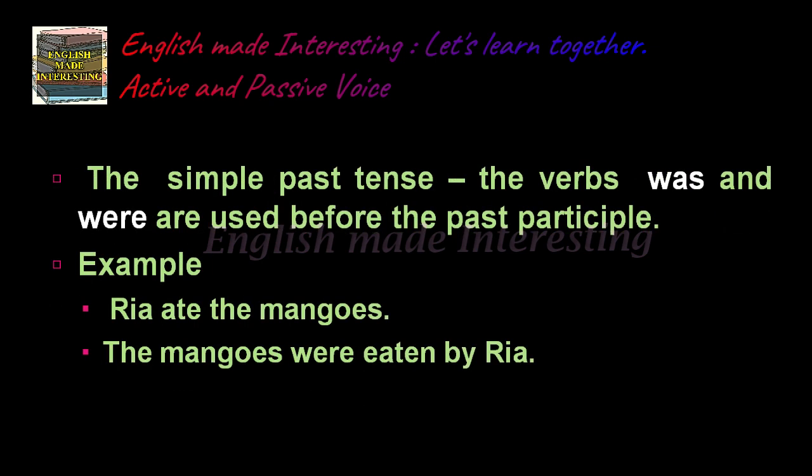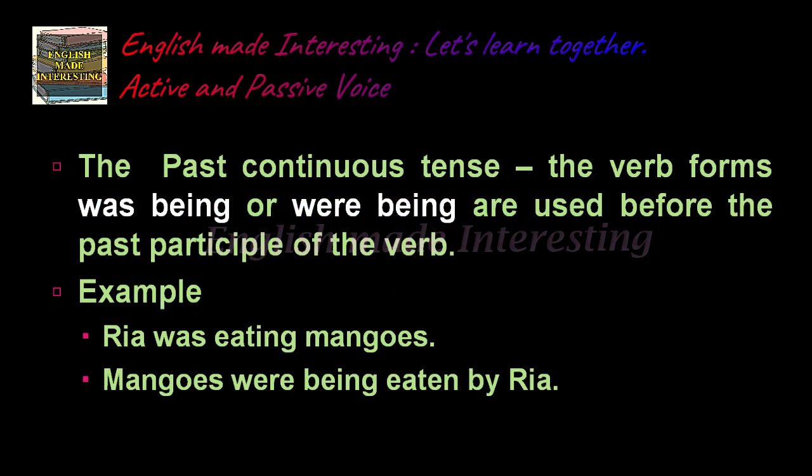Now over to the past tense. The simple past tense. The verbs was and were are used before the past participle. Example, Riya ate the mangoes. It is in the active form. The mangoes were eaten by Riya. It is in the passive form.